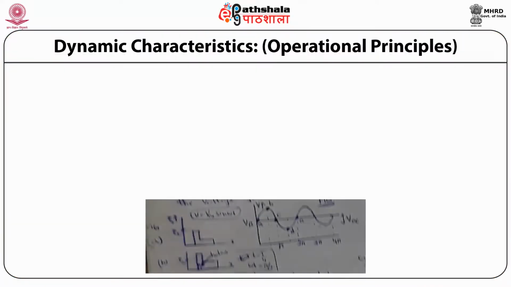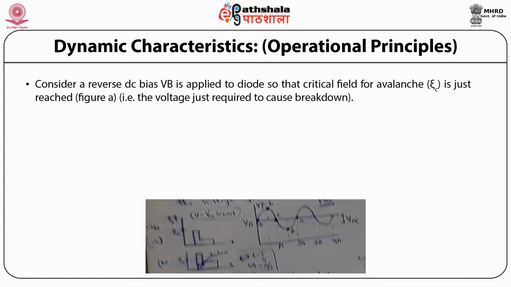Let us now discuss the dynamic characteristics or the operational principles of the Read diode. Consider a reverse DC bias VB applied to the diode so that the critical field for avalanche zeta C is just reached, which is shown in this figure A. That is the voltage just required to cause the breakdown. Avalanche multiplication will begin.